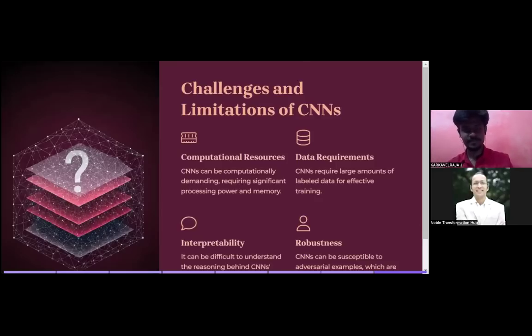Challenges and limitations of CNN, guys. Computational resources are, I'll say, one of the main things one has to have, because for images, videos, all these texts, when you're building a great application, you need to train it from scratch. The computation required is significant. You need memory and processing power, which is very, very important. Data requirements: CNN requires a large amount of labeled data for effective training.